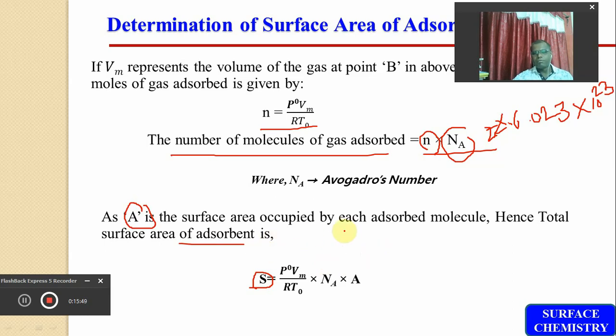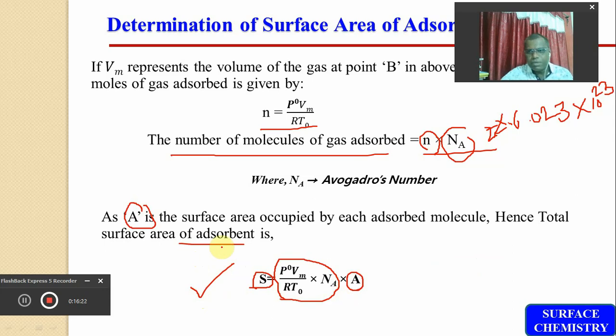It means that the amount of gas molecules required for the formation of a single layer will give the total surface area, and that can be obtained by multiplying the total number of molecules by the surface area of each molecule. Whenever the surface area of each molecule is multiplied by the total number of molecules, we get the surface area occupied by all the molecules, which is equal to the surface area of the adsorbent.